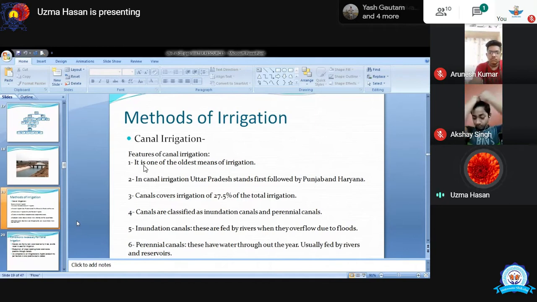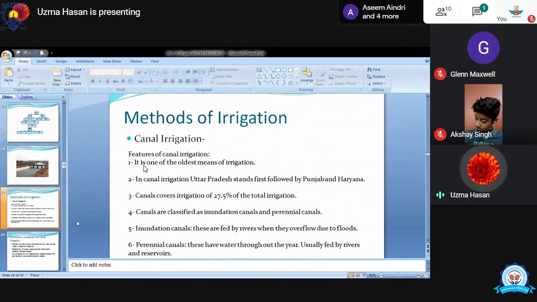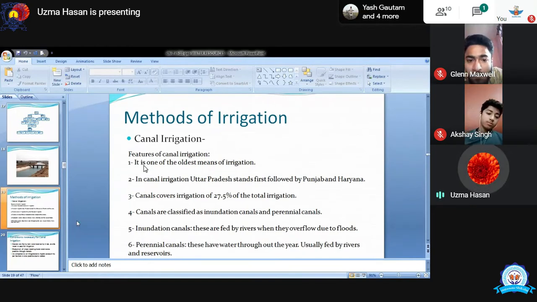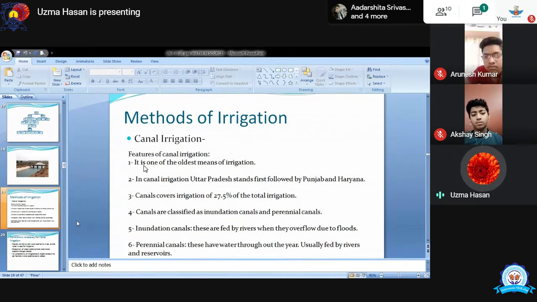Canals are divided into two parts: inundation canal and perennial canal. Inundation canals are filled with water when there is flood. When a flood occurs, these inundation canals are filled with water. And perennial canals are filled whenever you want water, because they are interconnected with some type of dam. Inundation canals are filled only when there is flood, and the flood does not happen the whole year. It just happens during the monsoon season.